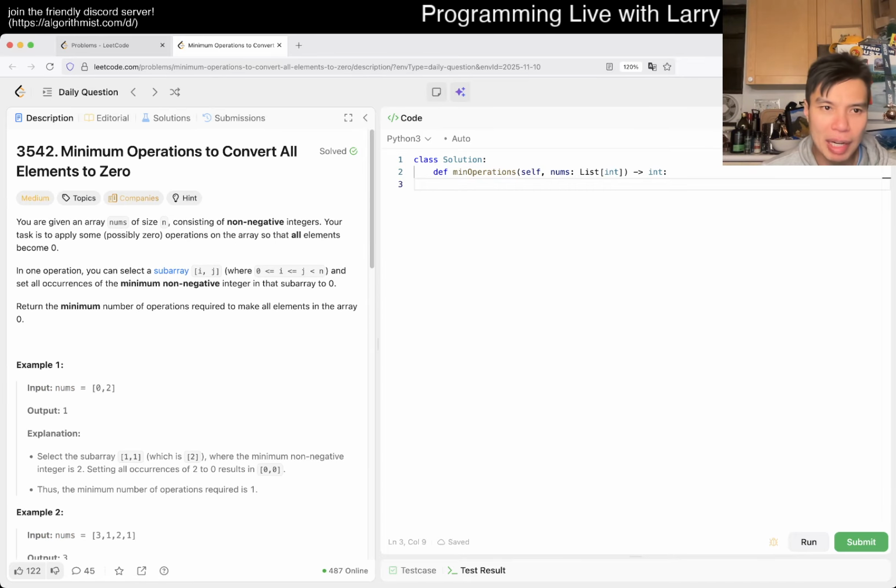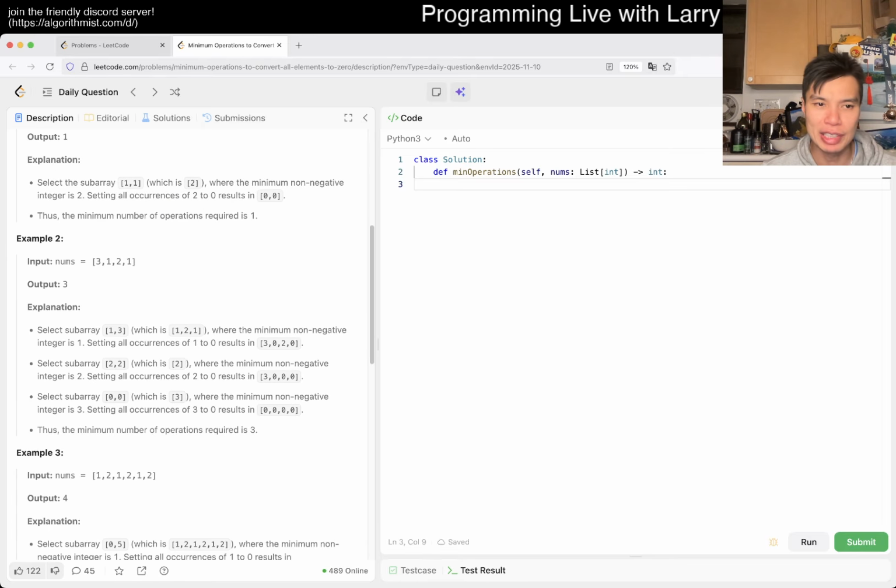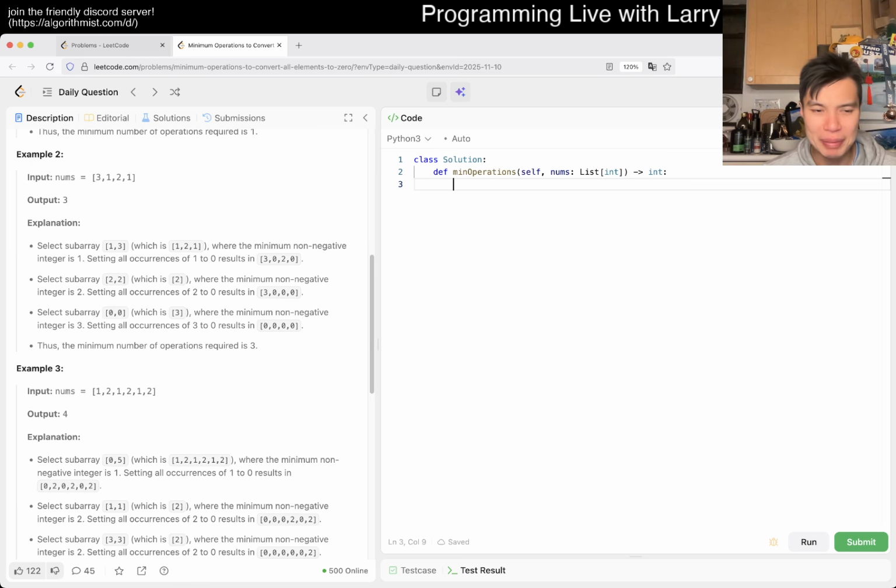What is there to say? I think this is one of those problems where there is this idea of greedy. Let's say you look at this array. You know that you have to do this one, and if you do this one, then you have to do this one too, well, you don't have to, but you might as well because you get it for free. So then you do all the minimum, and maybe look at example 3.